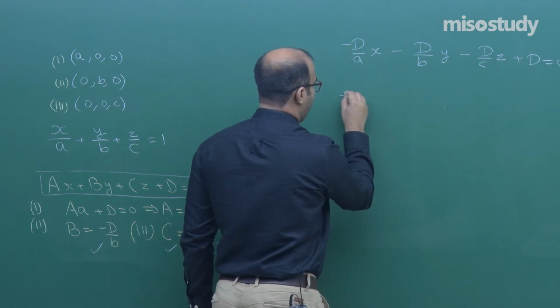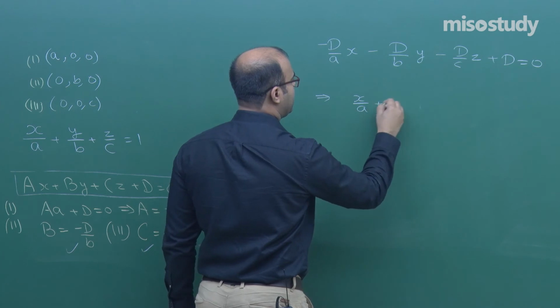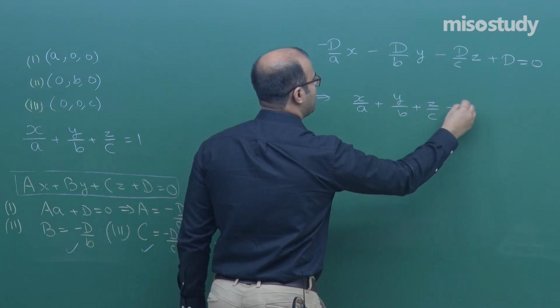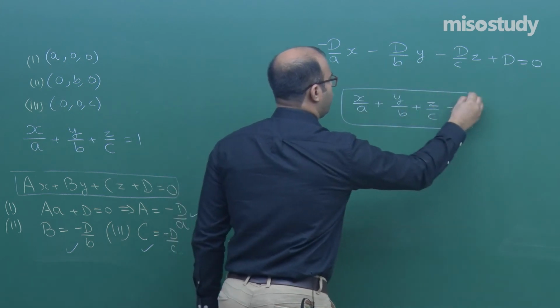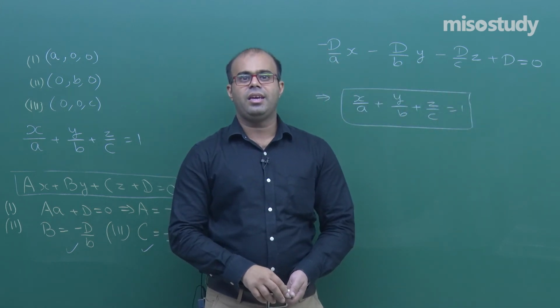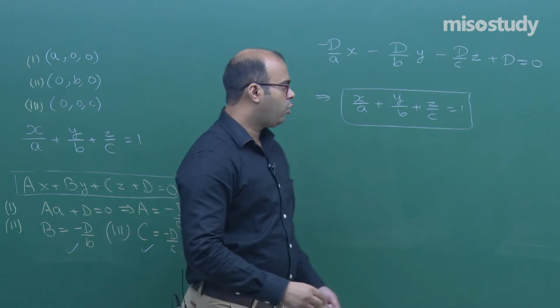After simplification, as d will get cancelled, x by a plus y by b plus z by c is equal to 1. So this is the equation of the plane when the intercepts on the x, y and z axis are given. Let us see a question.